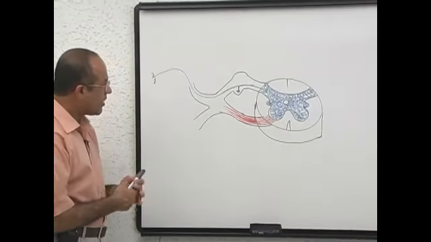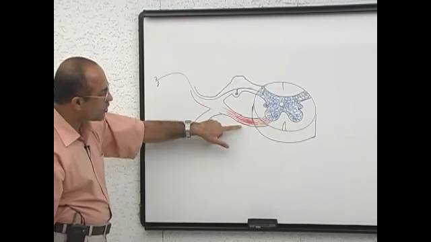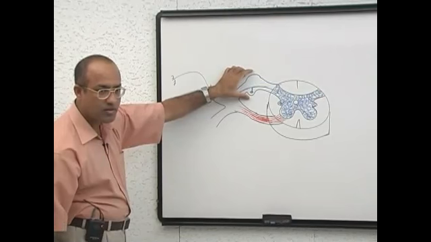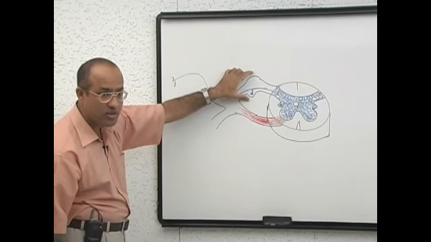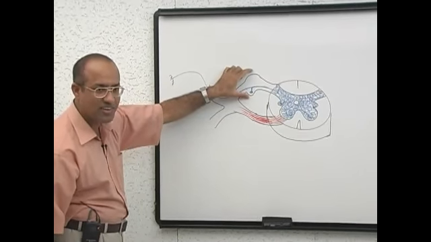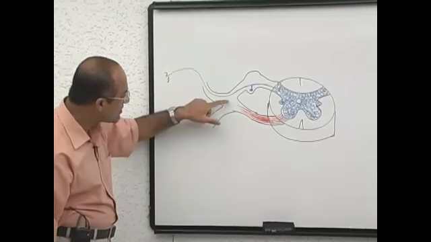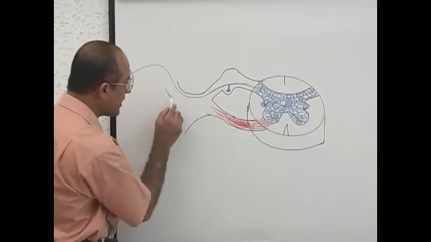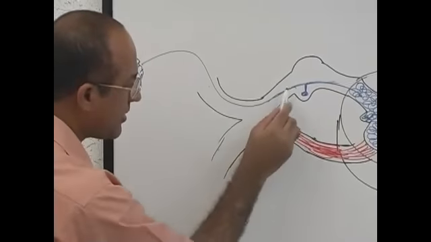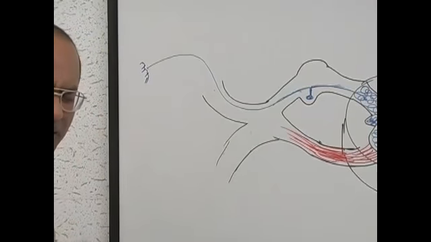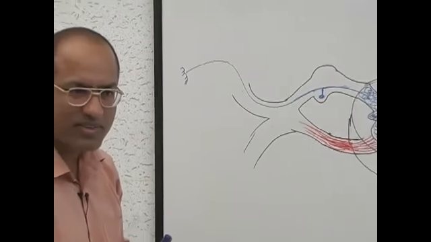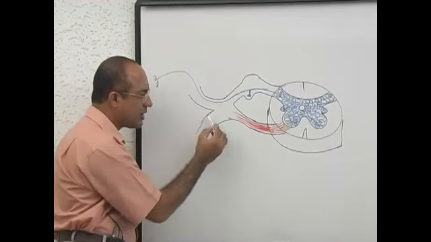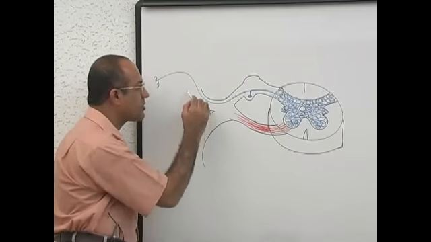Now, this is the ventral root and this is the dorsal root, and the dorsal root has which ganglion? The dorsal root ganglion, right? Then both roots unite together, and what do they make? This is the trunk of the spinal nerve, the classical spinal nerve. Ventral root, dorsal root, and trunk, and then it divides into one going anteriorly, the other going posteriorly.